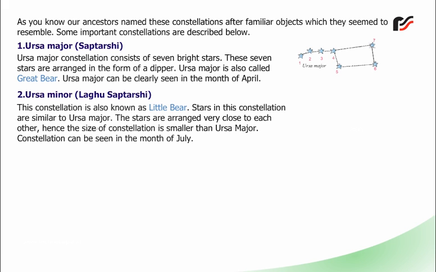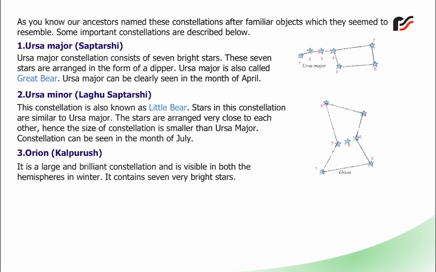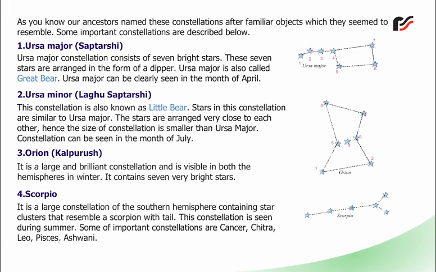2. Ursa Minor, Laghu Saptarishi. This constellation is also known as Little Bear. Stars in this constellation are similar to Ursa Major. The stars are arranged very close to each other, hence the size of constellation is smaller than Ursa Major. Constellation can be seen in the month of July. 3. Orion, Kalpurush. It is a large and brilliant constellation and is visible in both the hemispheres in winter. It contains 7 very bright stars. 4. Scorpio.